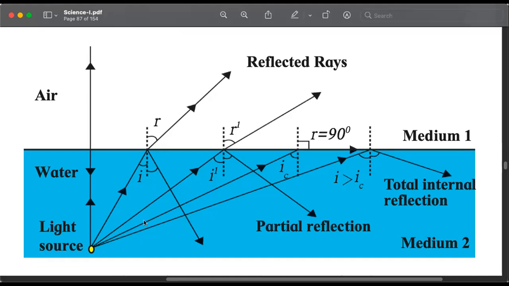Suppose the angle of incidence is higher, so I1 is more than I. So it will bend even more, R1. It will keep increasing gradually. Initially, the first case that we are considering is I equal to 0. When I equals 0, no bending, it goes straight. When I is not 0, it is a little bit more than 0, then our angle of refraction will be more than the angle of incidence because the ray is bending away from the normal.